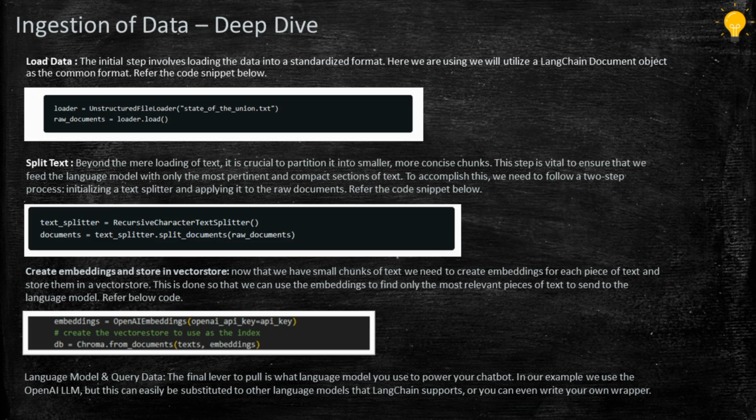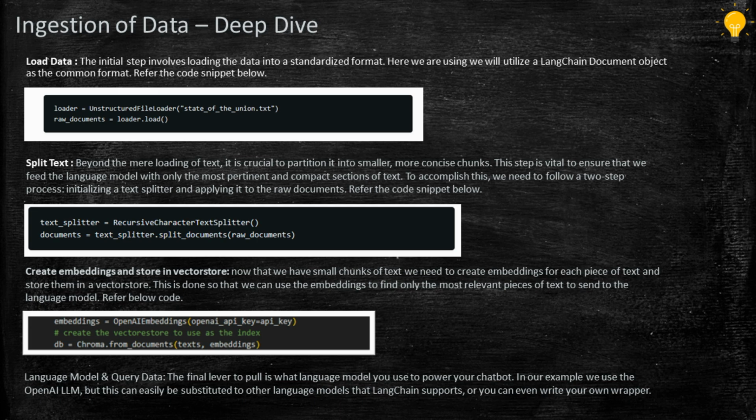So as we discussed about ingestion of data, let us do a quick deep dive. So loading the data, here if you see we are loading the unstructured data or text data into the document loader. We use the libraries from LangChain, and then we split the data into smaller chunks and store it in the documents object, and then we create the embeddings.